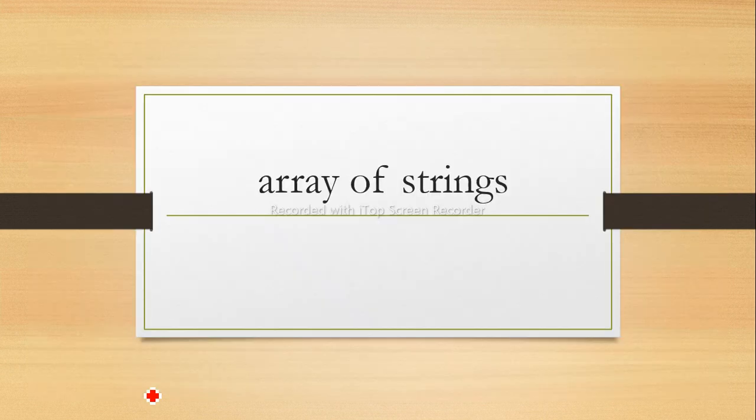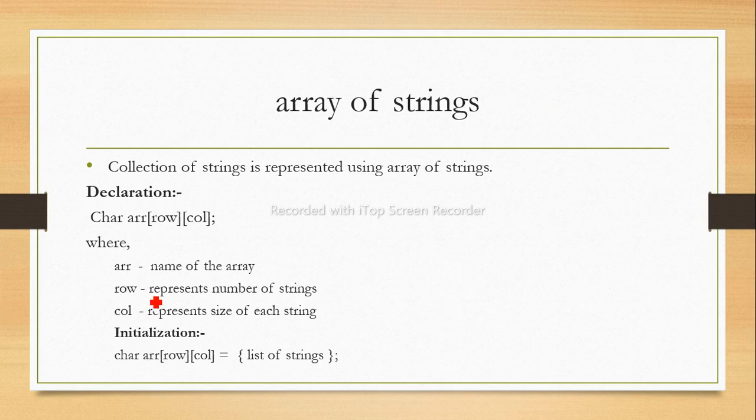Next is array of strings. An array of strings is nothing but, as we have seen, an array of arrays, that is a multi-dimensional or two-dimensional array. So it is the same concept. An array of strings is a collection of strings represented using an array, where we collect multiple strings into a single array. So the declaration part is with this data type.